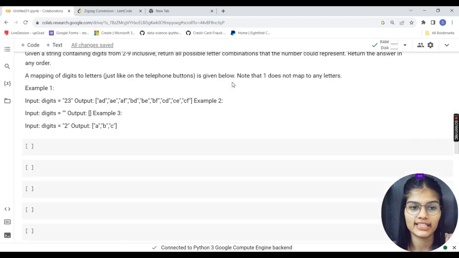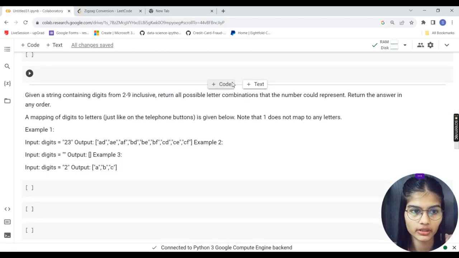Great, let's move on to our next question over here. And here we go with the next question. Okay, what does this say?